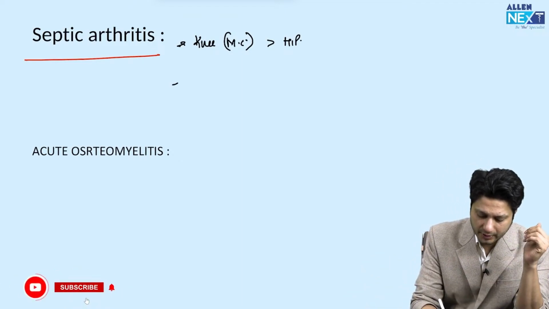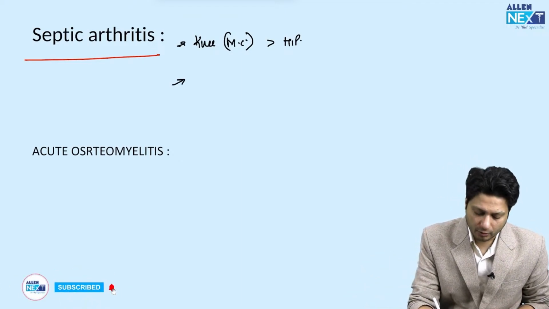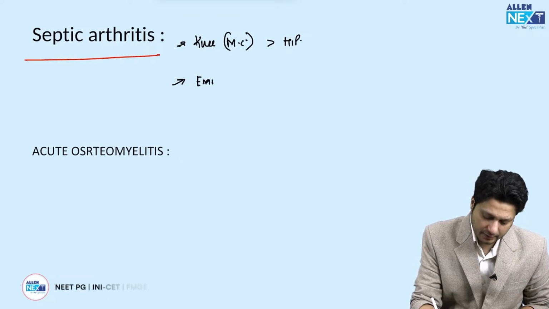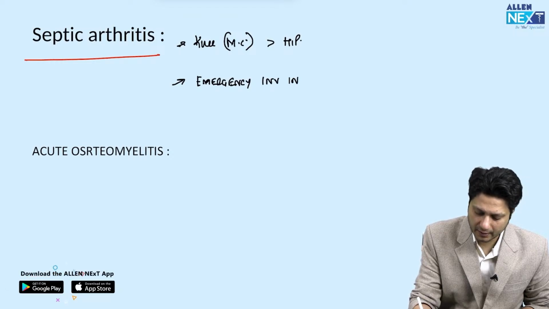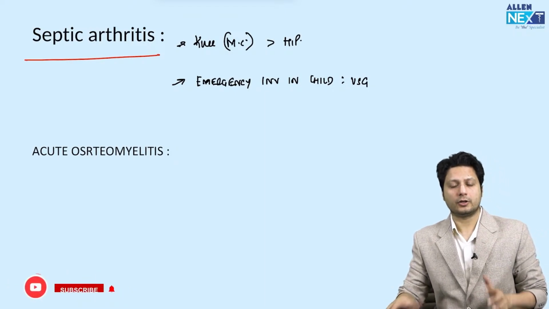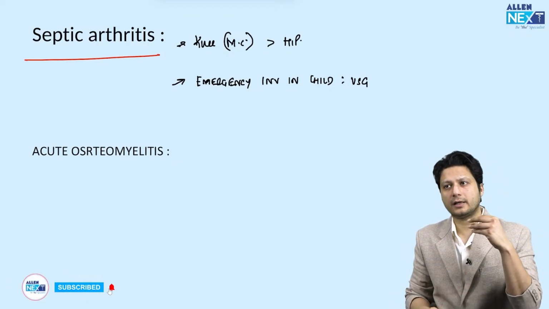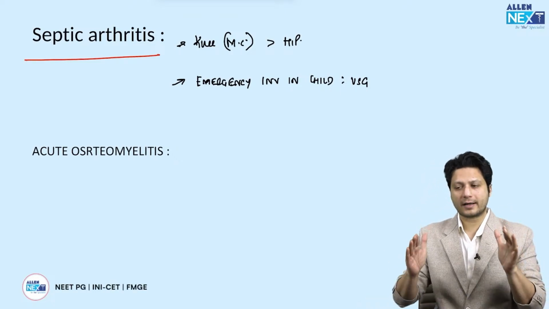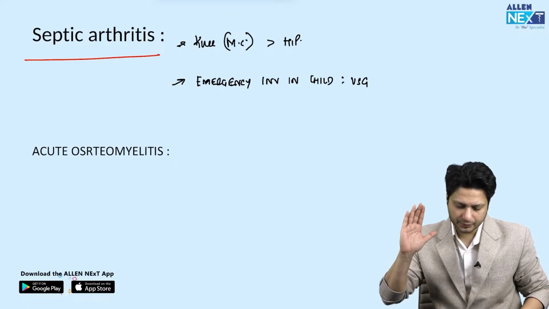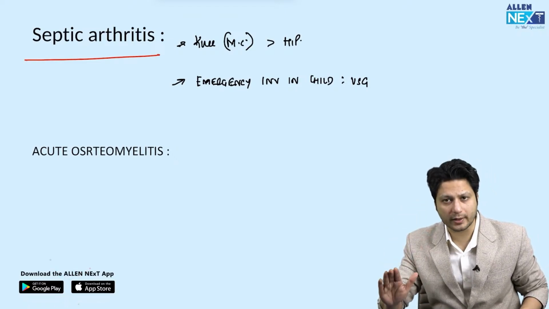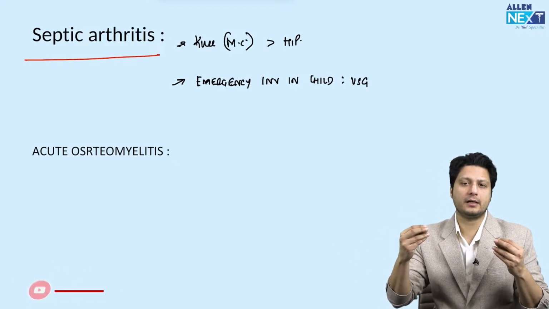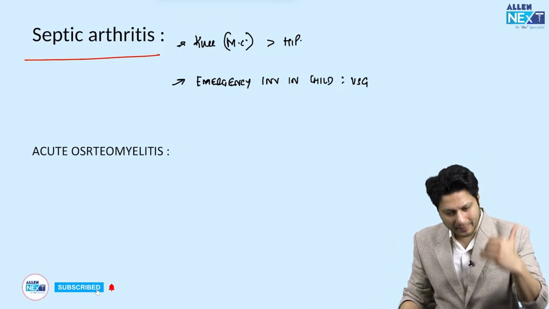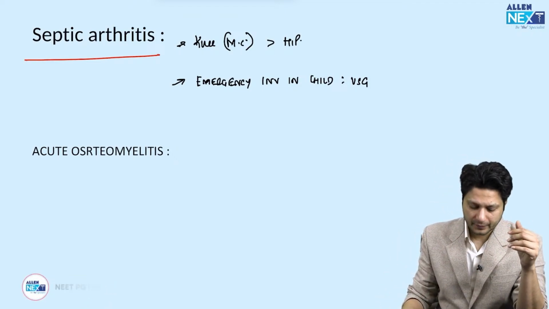Now, point number two about septic arthritis is that the emergency investigation in case of a child is always ultrasonography. Now, you might be thinking that MRI is the investigation of choice. This is true. But as far as the emergency investigation for septic arthritis in the hip joint in case of a child is concerned, ultrasonography is considered to be the better, faster investigation, right?